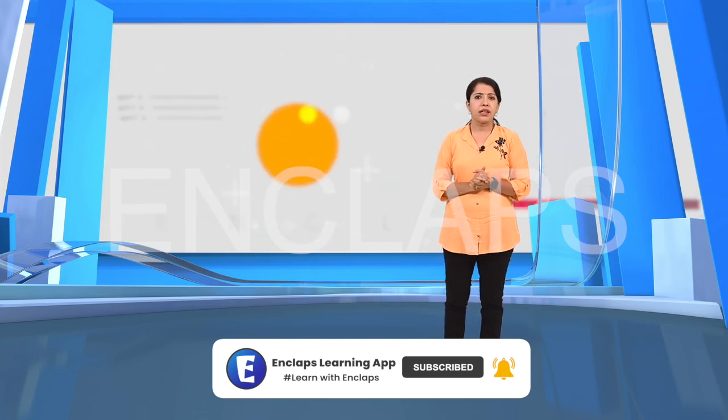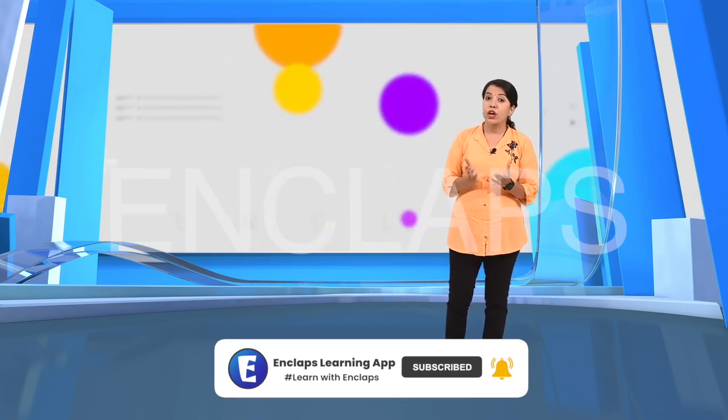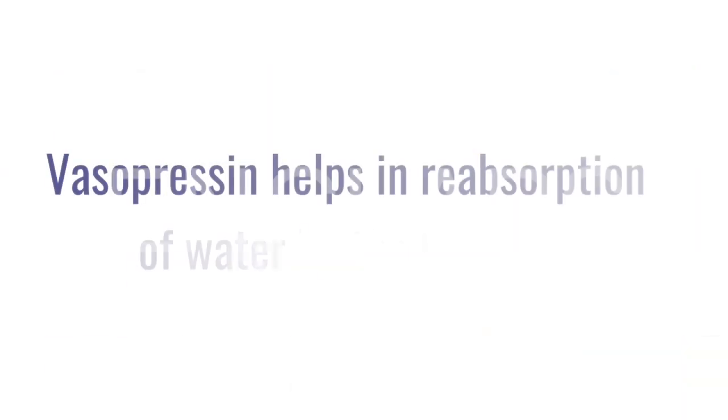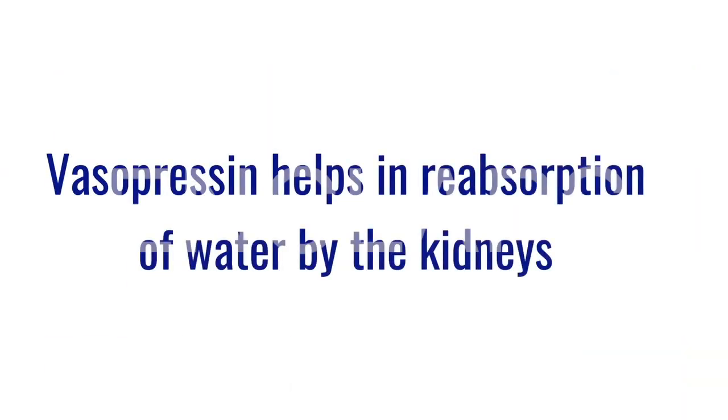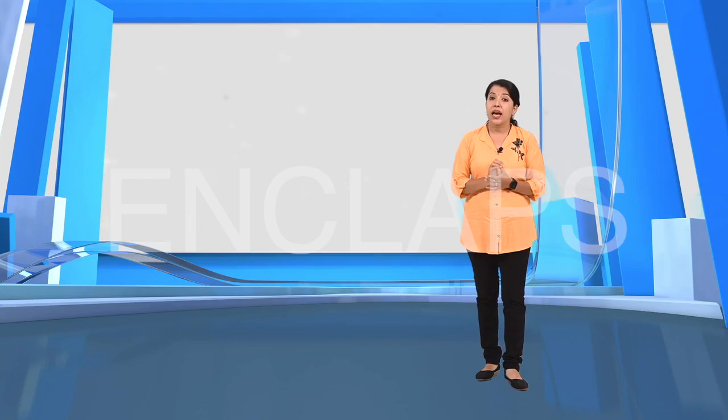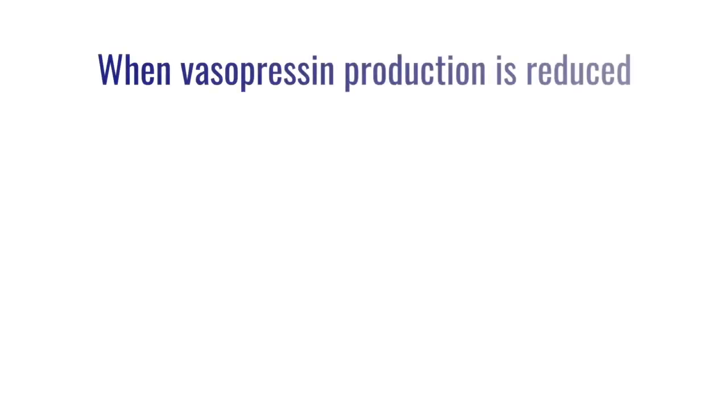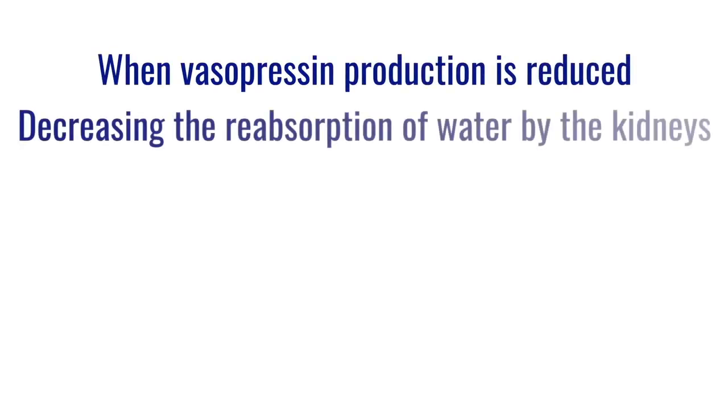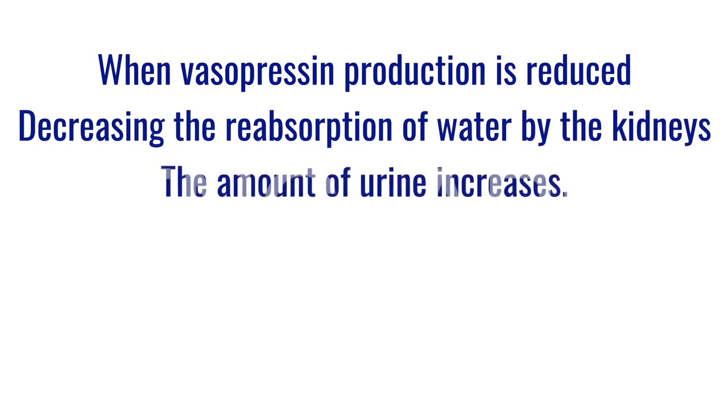Now see if you can explain these indicators now. Function of the vasopressin in the kidney. Vasopressin helps in the reabsorption of water by the kidney. Production of vasopressin and quantity of urine. When vasopressin production is reduced, the absorption of water by the kidneys decreases and hence the amount of urine increases.